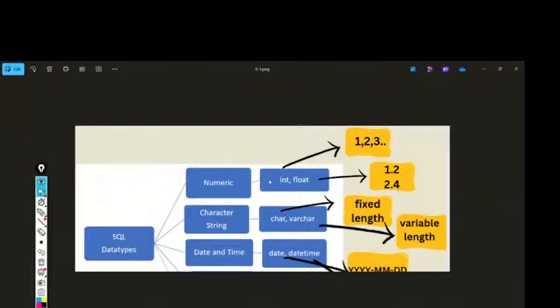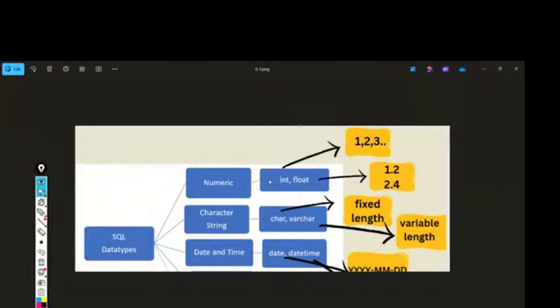These are the important data types which we use on a daily basis. We also have one more data type, Boolean, which has only two values, true and false. So this is about the data types.